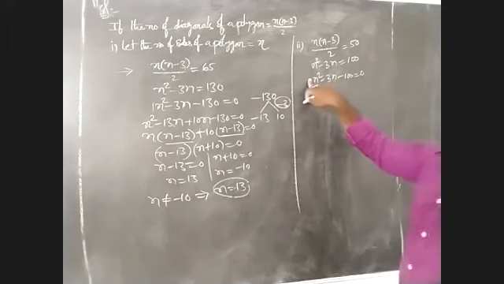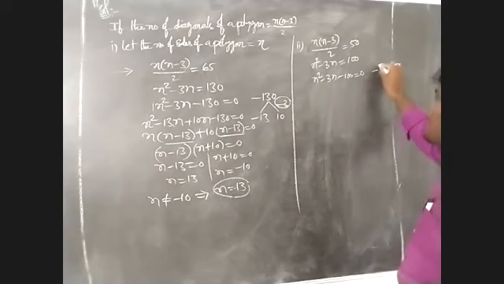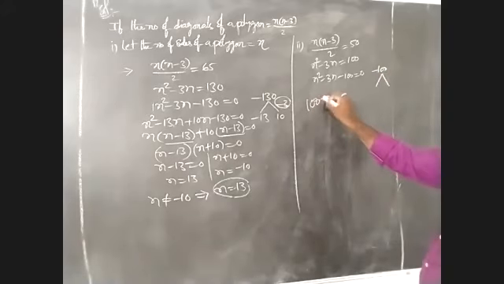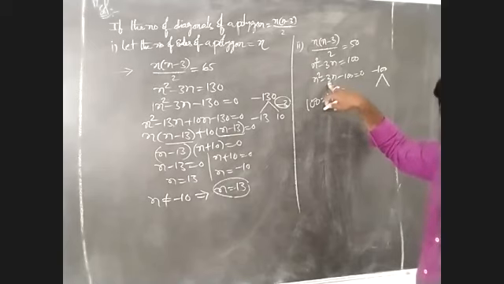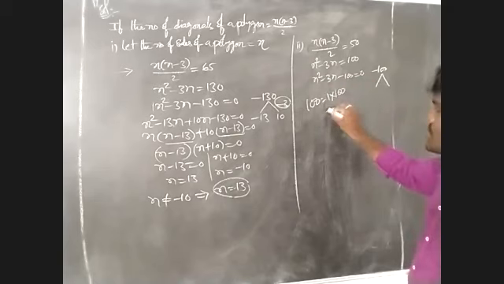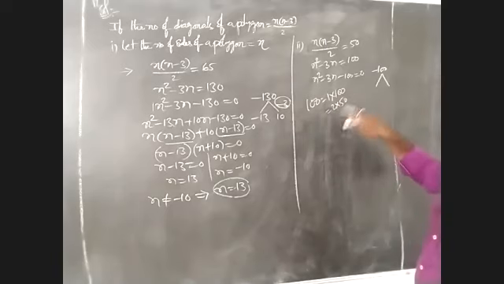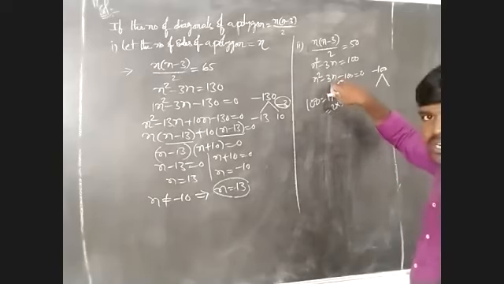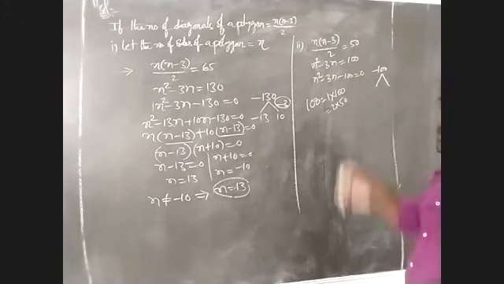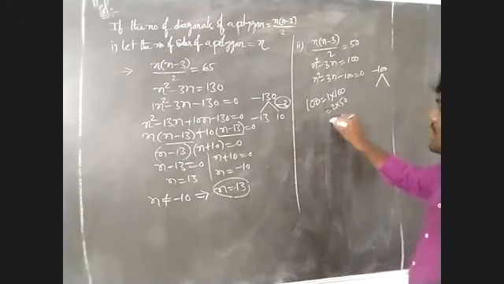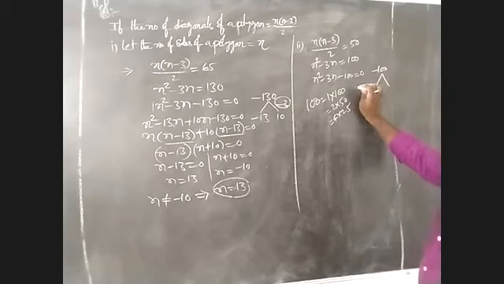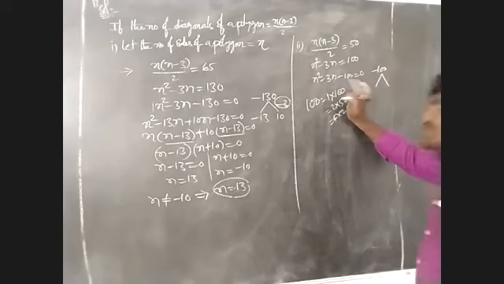Here the coefficient of n squared is 1, the constant is minus 100. 1 into minus 100 is equal to minus 100. Can we have any factors? Taking 1 into 100, 100 minus 1 is equal to 99, not minus 3. Next 2 into 50 is equal to 100, 50 minus 2 is only 48, not minus 3. 3 does not divide 100. Also 4 into 25 is equal to 100, 25 minus 4 is 21, not 3.